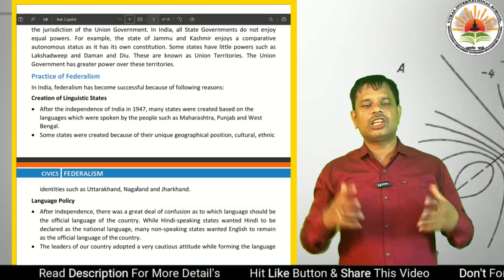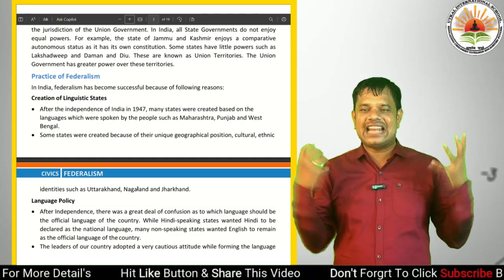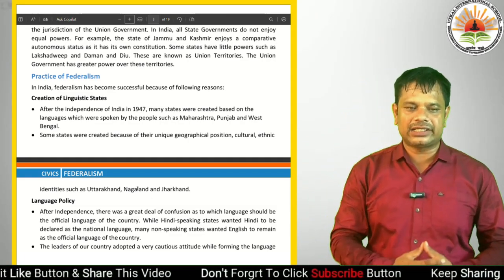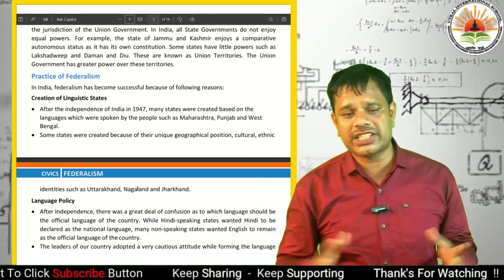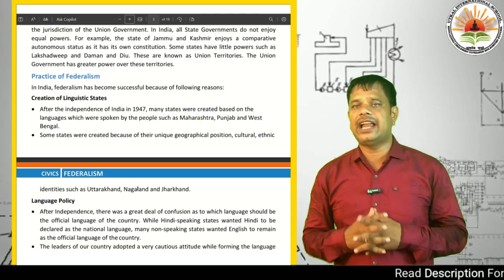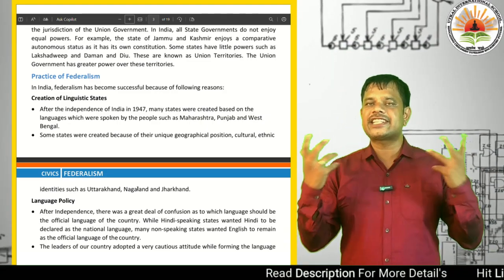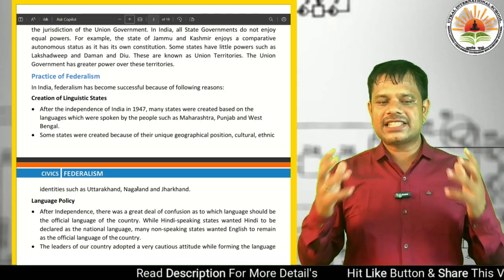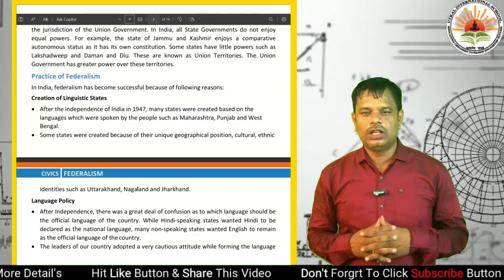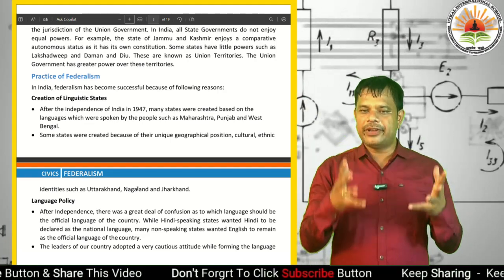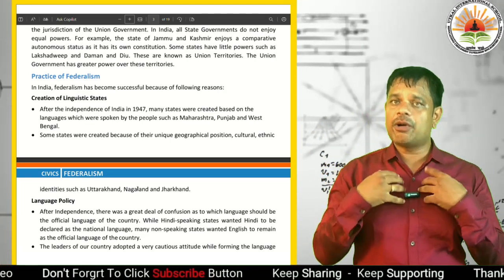First, the creation of linguistic states. It is a very important thing. We got independence in 1947. After independence, many states were created based on the languages spoken by the people, such as Maharashtra, Punjab, West Bengal and our Odisha also.